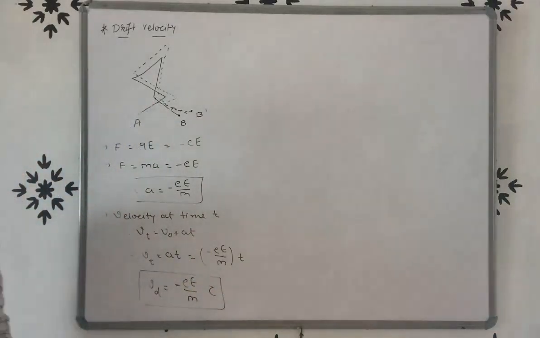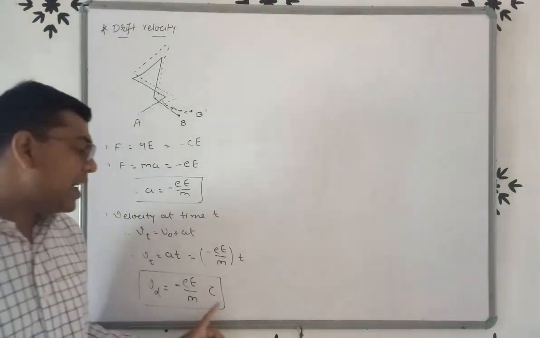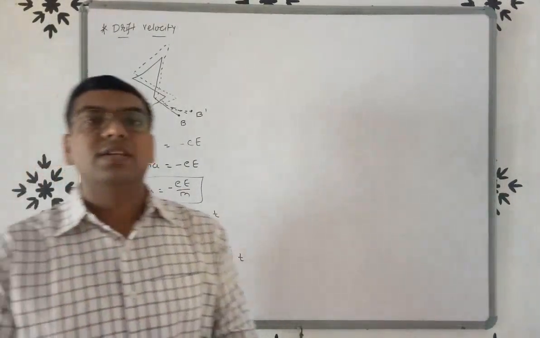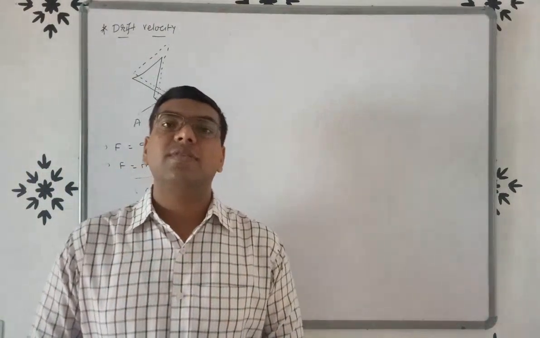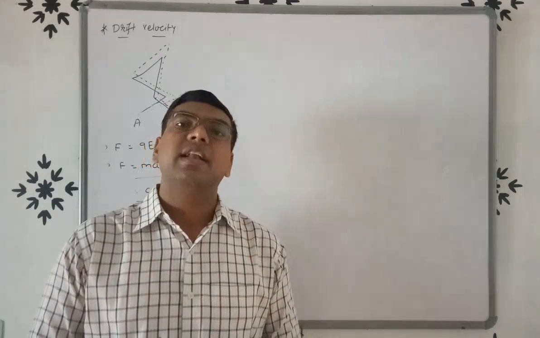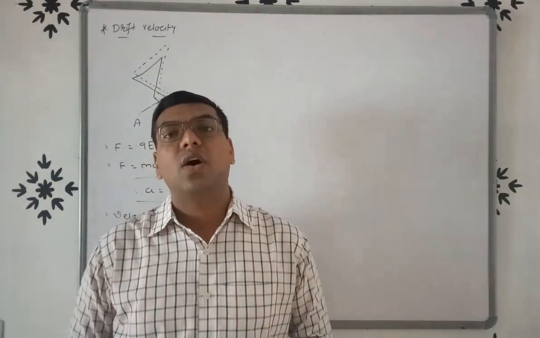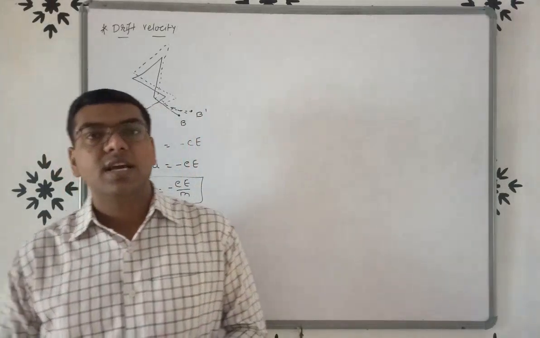So the formula of drift velocity is Vd is equal to minus eE by m into tau. Once again, friends, in a conductor there is a collision between electrons and ions. Due to this collision, the path of the electrons is changed.